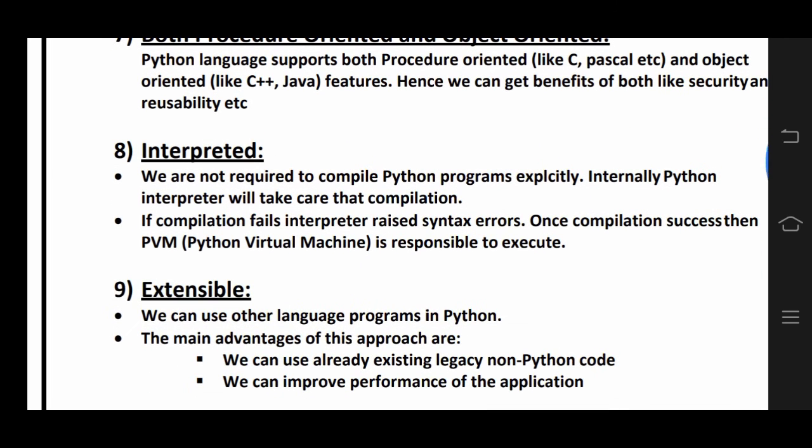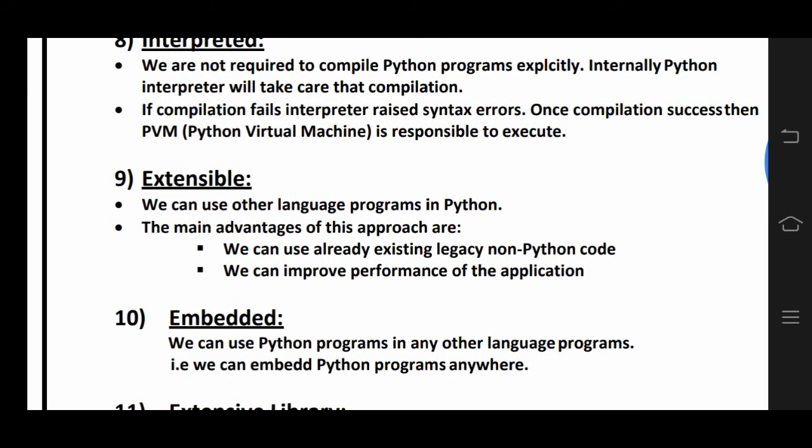Interpreter. Python is an interpreted language. It interprets line by line. Python is a high level programming language, and the interpreter converts that high level language, which is close to English, into bitwise machine understandable language.